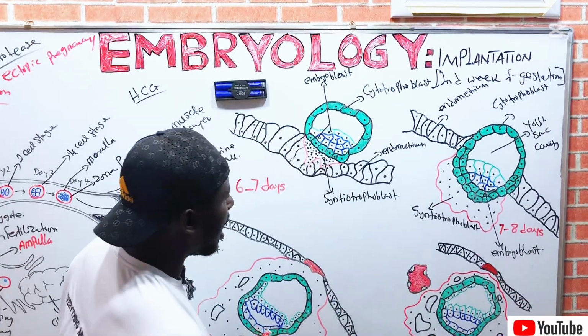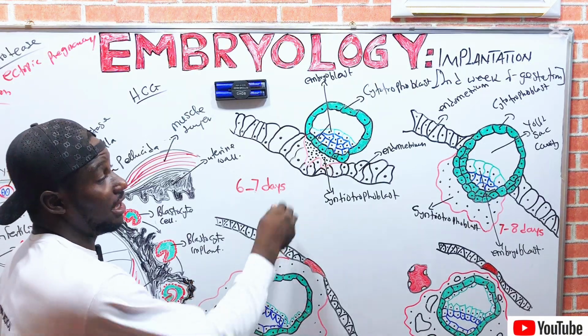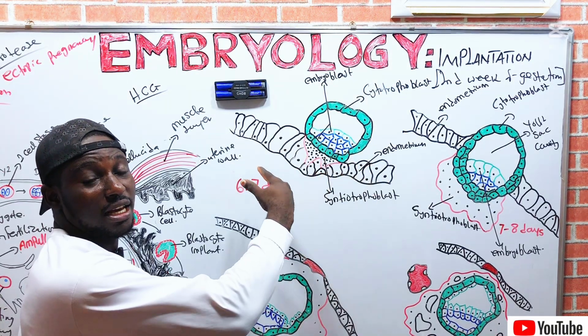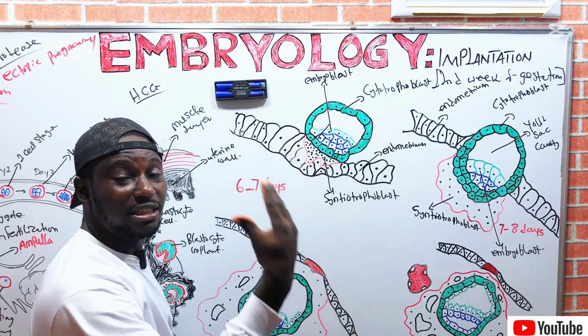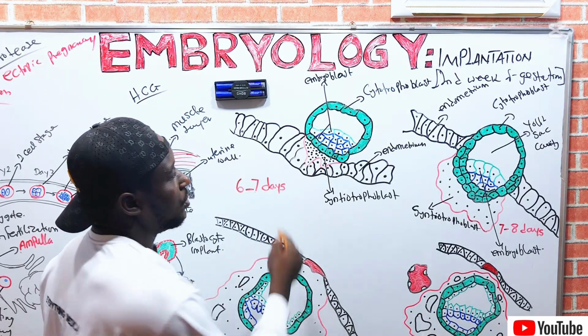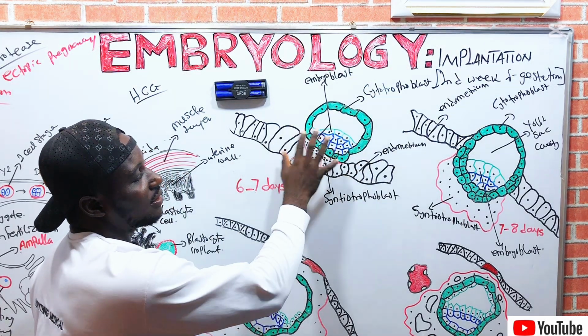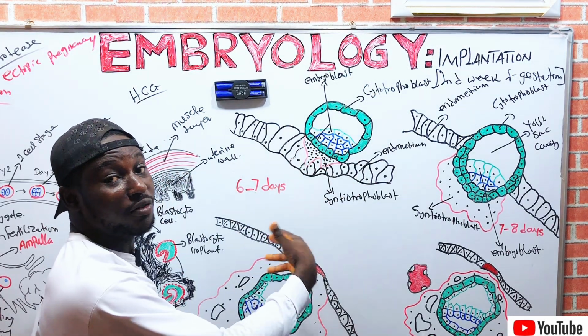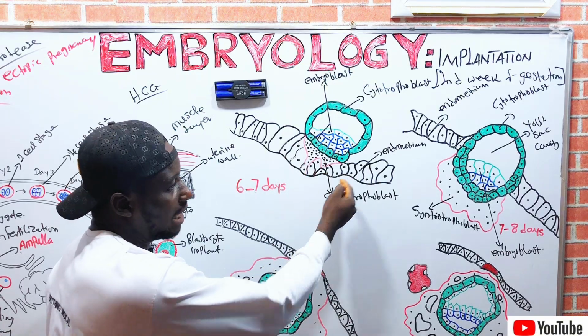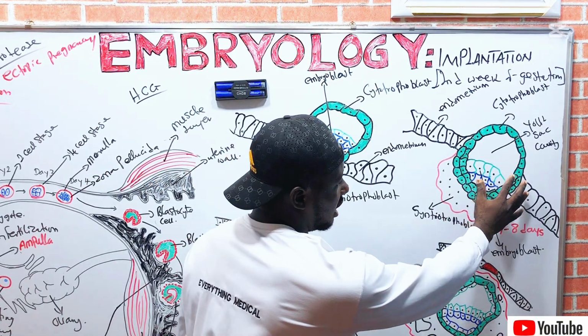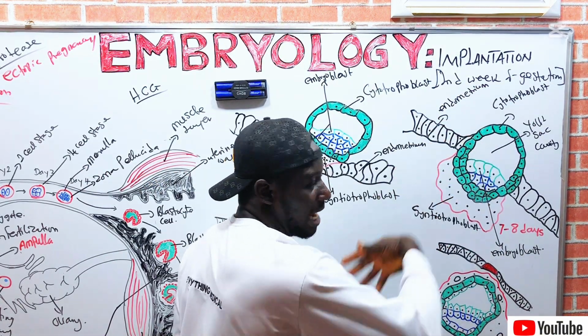So, as you can see, this is the first stage of the implantation of the developing embryo. This is the developing embryo as it's trying to implant on the endometrium of the uterus. On this stage, it is still getting to implant, right?